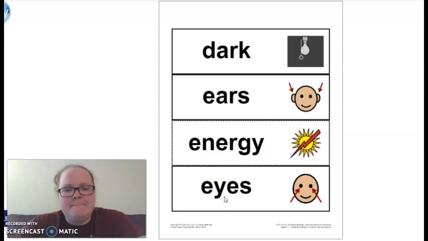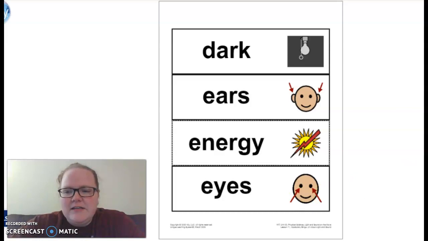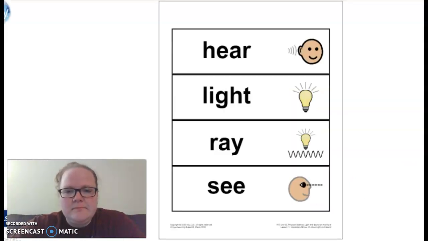Your turn. And we see with our eyes. Some of us need a little extra help. Next page. Hear. Your turn. Hear. We hear with our ears. You're right. The next word is light.